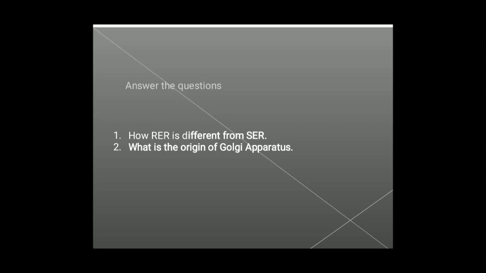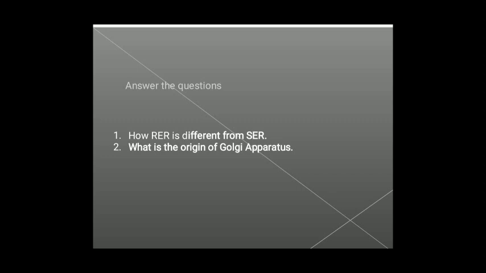Now try to answer these questions. How is rough endoplasmic reticulum different from smooth endoplasmic reticulum? As I told you, rough endoplasmic reticulum appears rough because of the presence of ribosome, and they basically help in the formation of proteins. On the other hand, smooth endoplasmic reticulum doesn't have any ribosome, but it helps in the synthesis of lipids and fats.